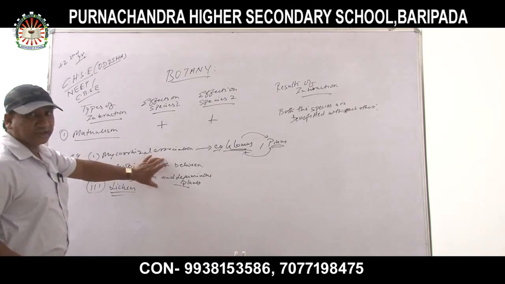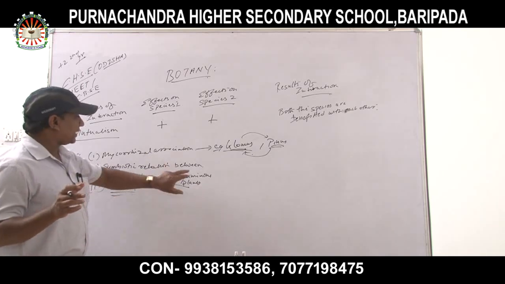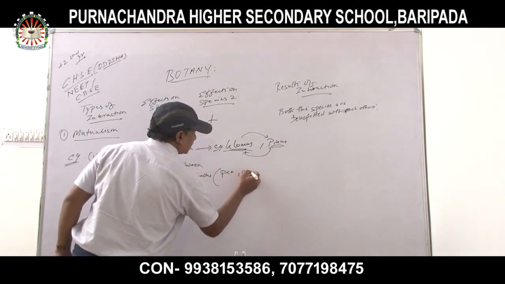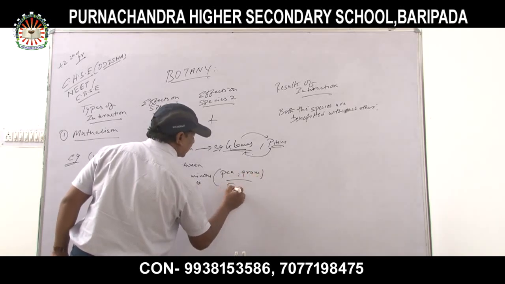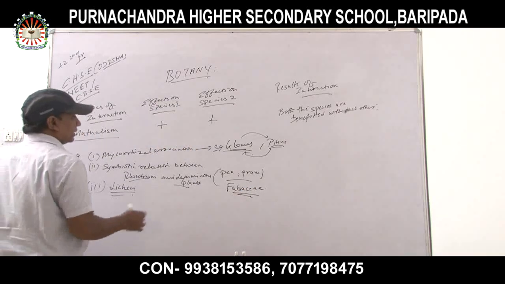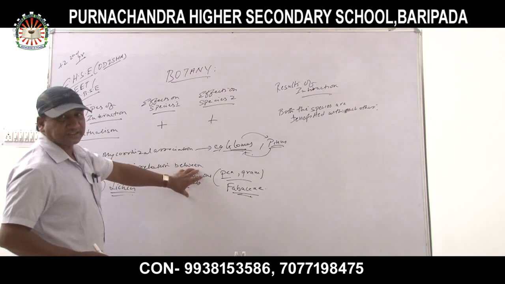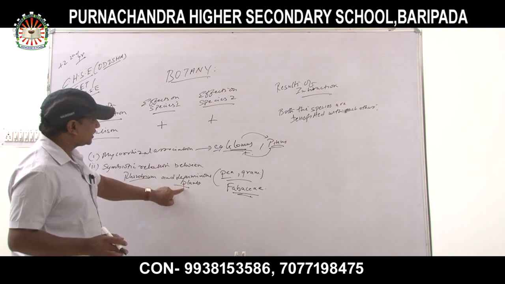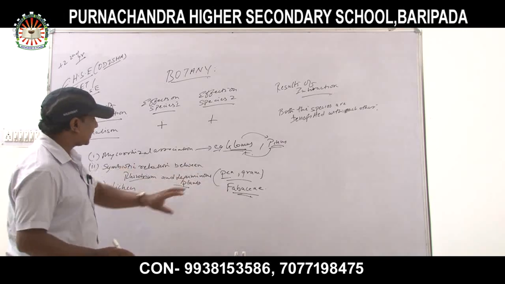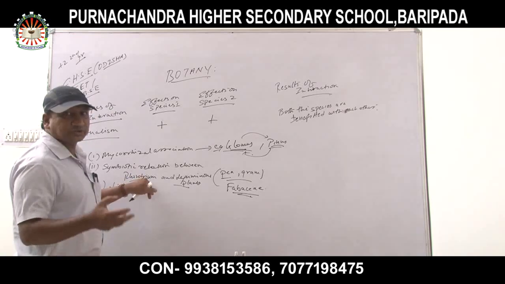How are they interdependent? Rhizobium, as we know, is a bacterium, and leguminous plants are plants like pea and gram, which belong to the family Fabaceae. In these plants, root nodules are present at the root of the leguminous plant, and the main function of the root nodules is to absorb the nutrients.